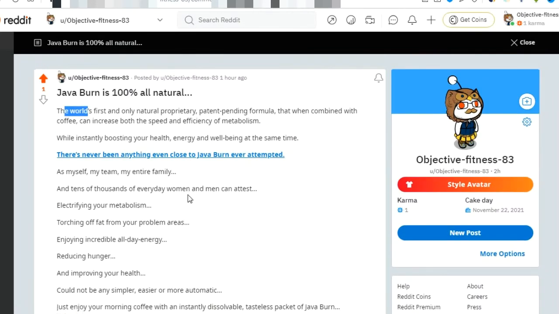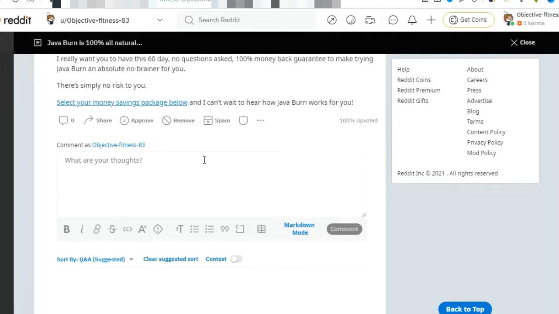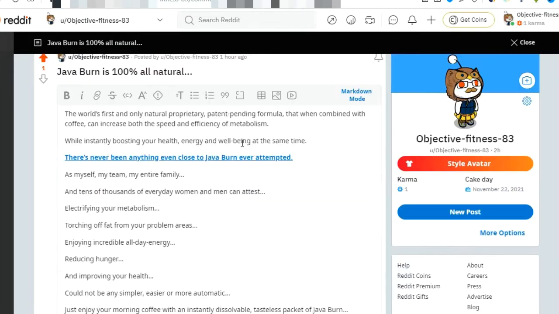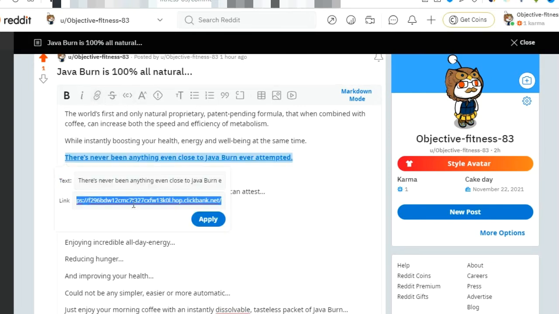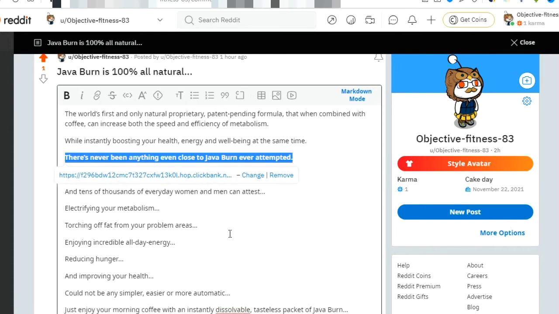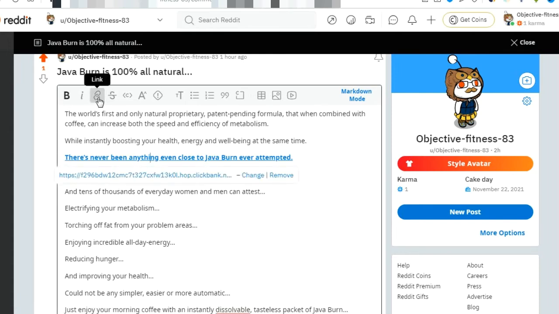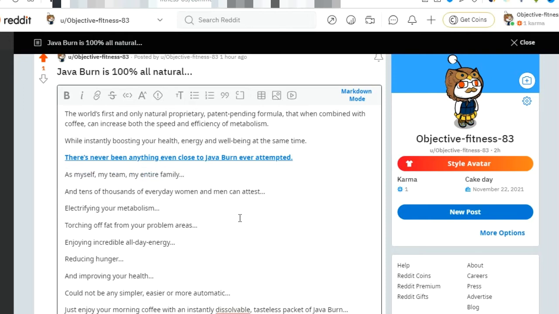Next, how you can insert your affiliate link here. When you are about to create your post, just select it here, and then after selecting, click on this icon and copy your affiliate link from here and paste it in this place. Just paste it in this link section and apply it.